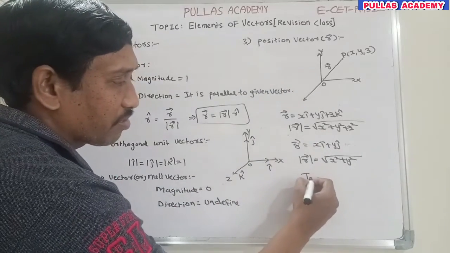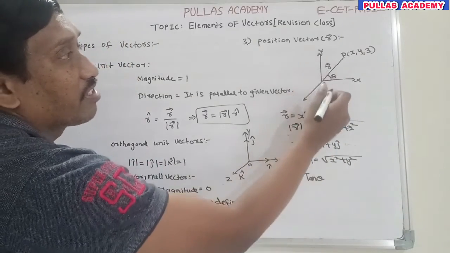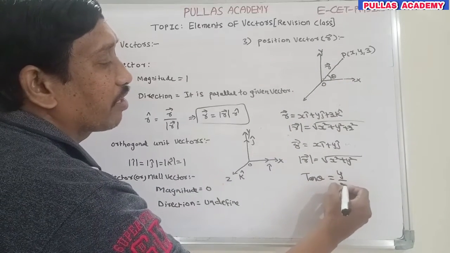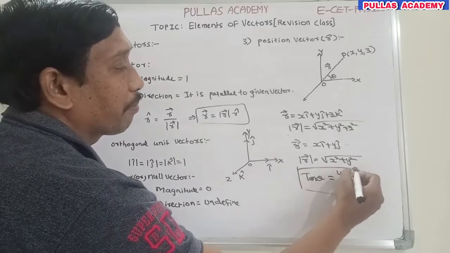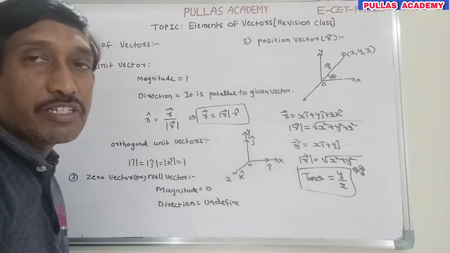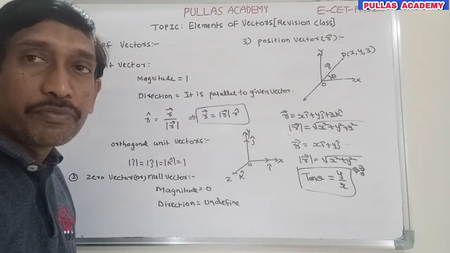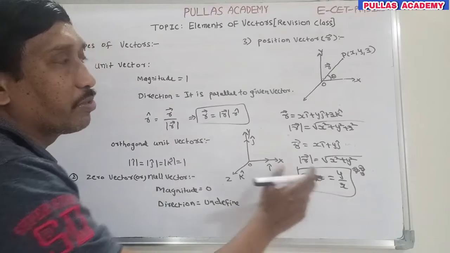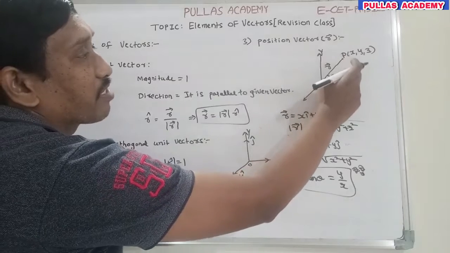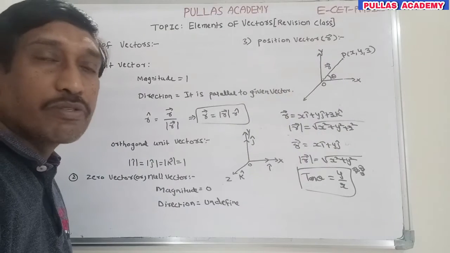Important: sometimes they ask for the angle theta that this vector makes with the x-axis. The direction is measured by this angle. Here we have one important formula: tan theta is equal to the y component by the x component. This is very important. When the x and y components are given in vector form, based on this expression you get the tan theta value, and by that you get the direction of the given vector. If asked for the direction of a vector in two dimensions, use this formula. In three dimensions also, if this vector makes some angle alpha, then cos alpha is equal to the x component by the square root of x square plus y square plus z square.